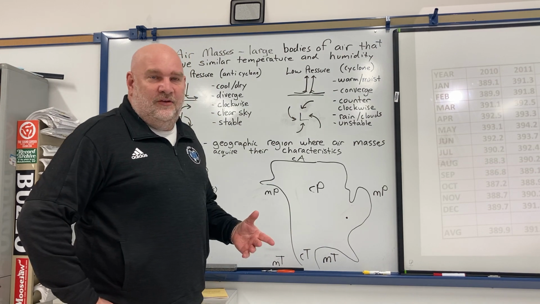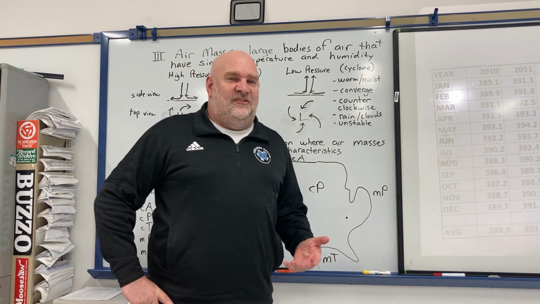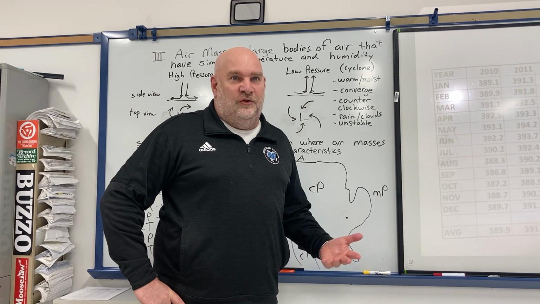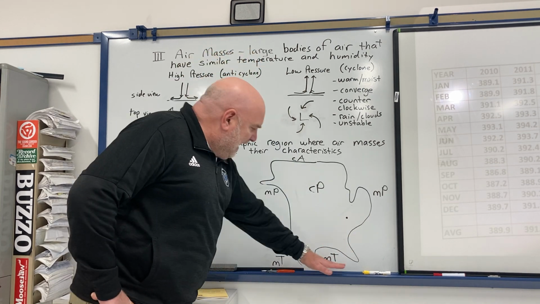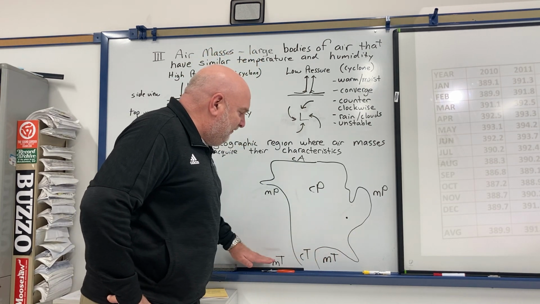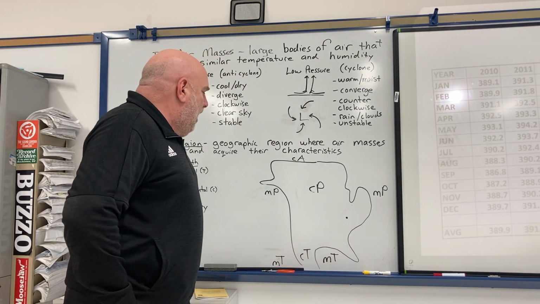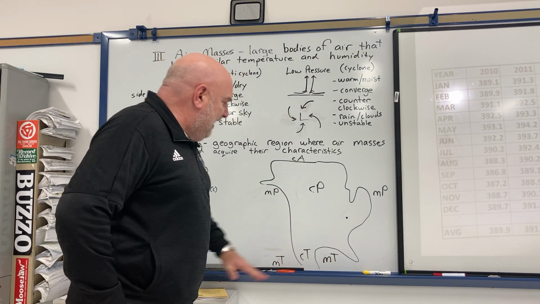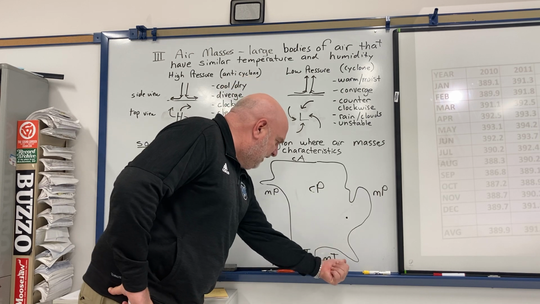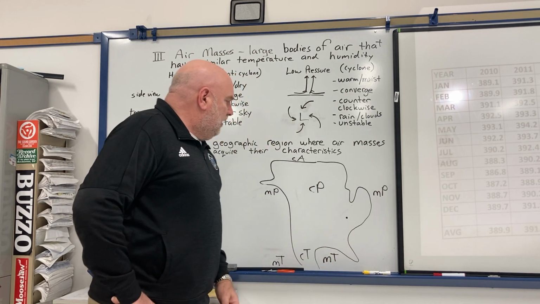One reason is that North America really isn't set up very well for continental tropical air masses, because there's really not very many big land masses down here for them to form. Another thing is at this latitude, the prevailing winds kind of blow that way as well.